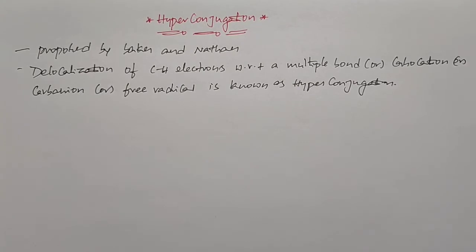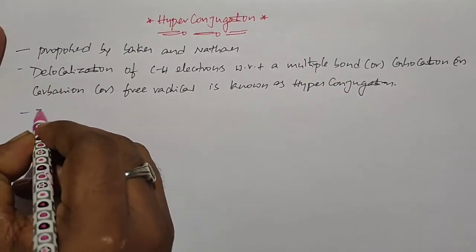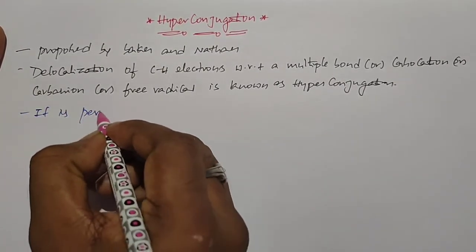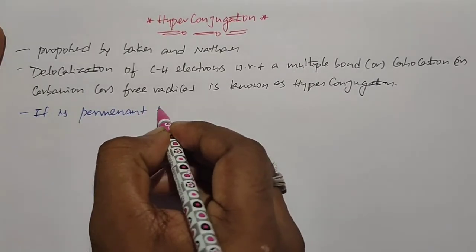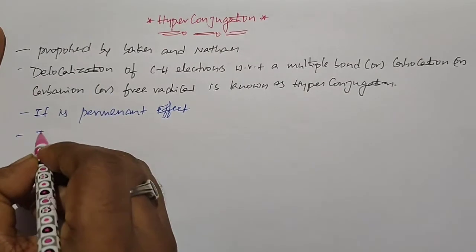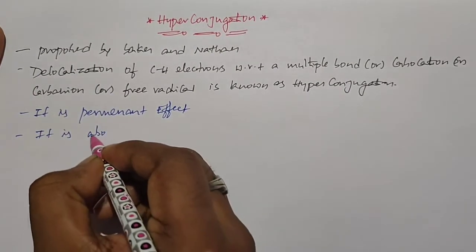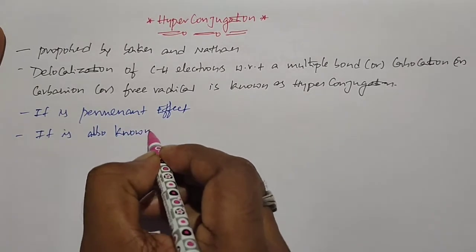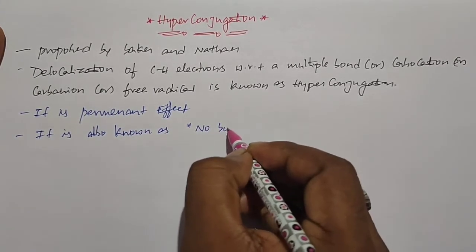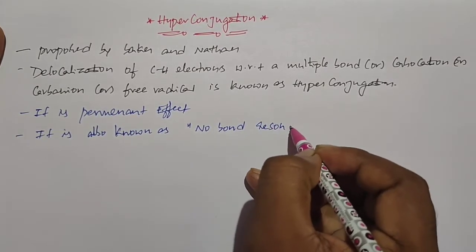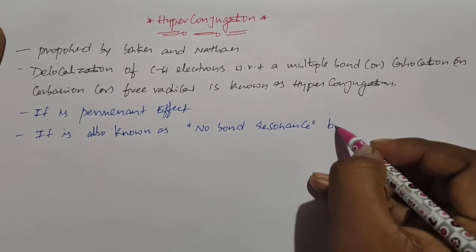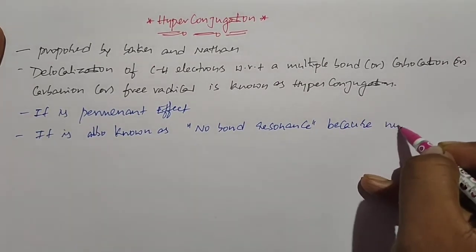Hyperconjugation is a permanent effect, and it is also known as no bond resonance, because there is no bond between the alpha carbon atom and the hydrogen atom.